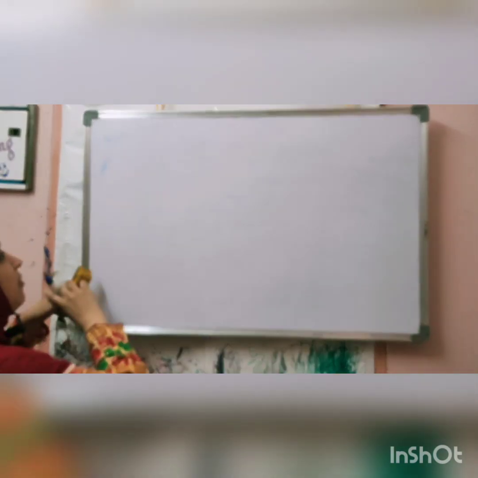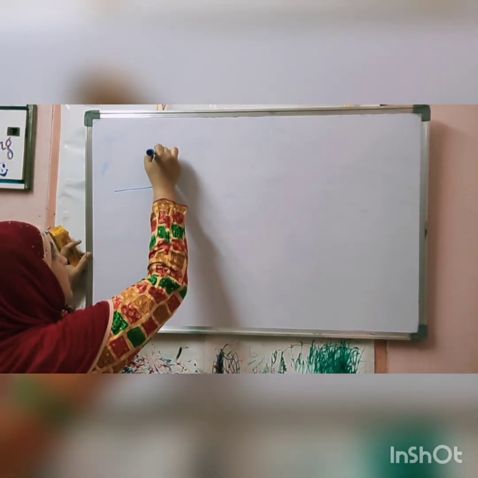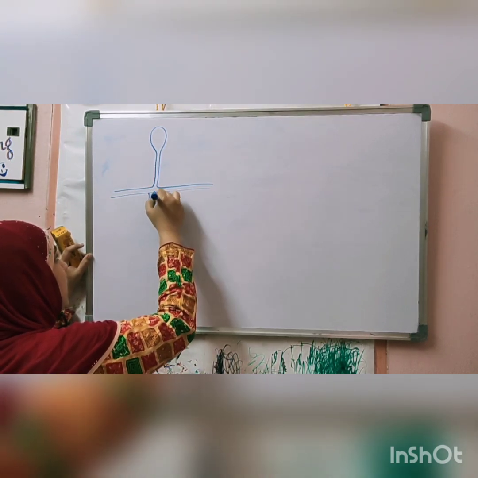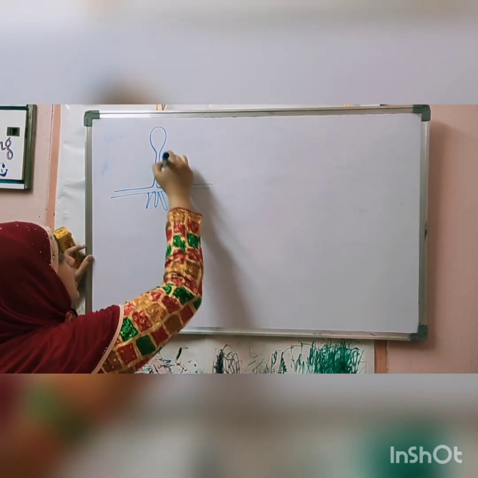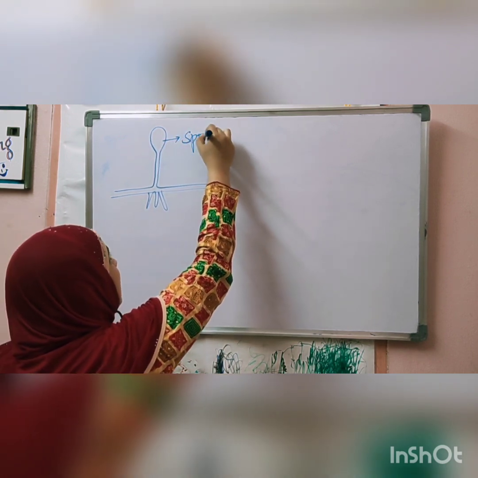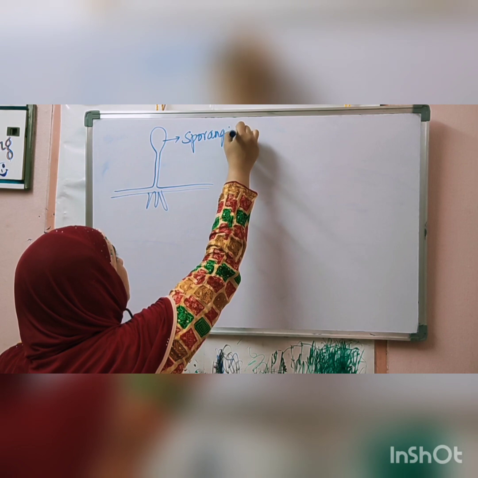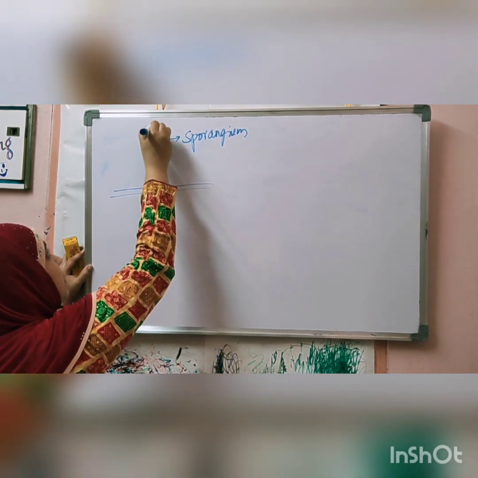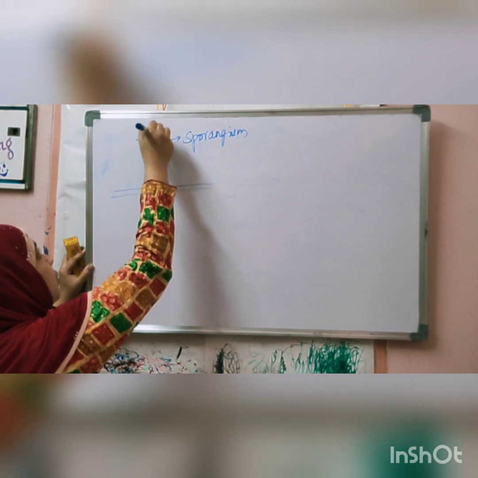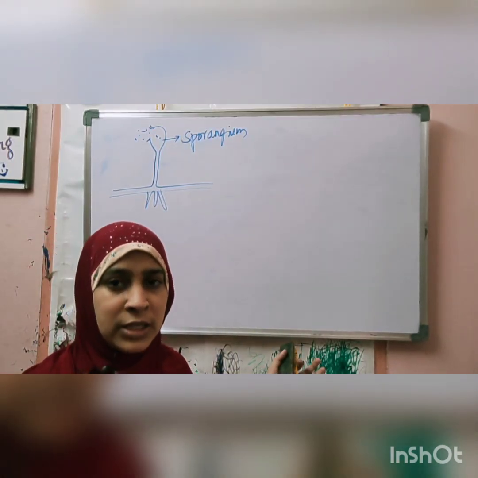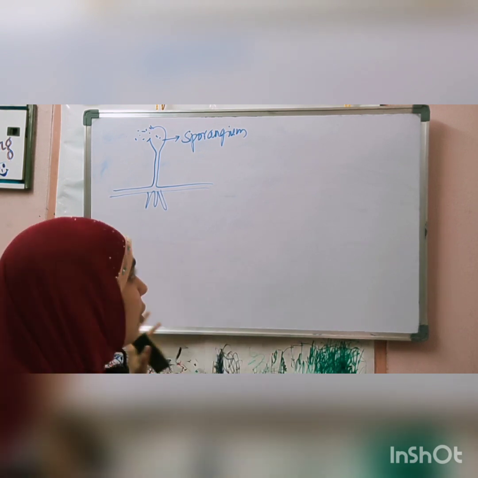Spores are present in fungus. Suppose you take bread mold, this is bread mold, there are root-like structures. These are mycelium which grows. This is called sporangium, and when the sporangium is completely mature, it will burst open and release all the spores outside. Each spore falls on any substratum like food material, and it grows into a complete organism.